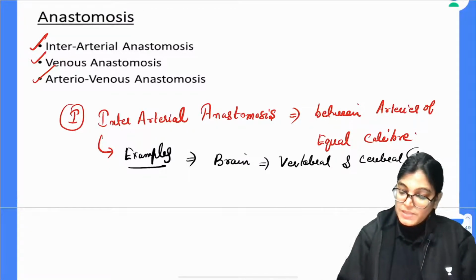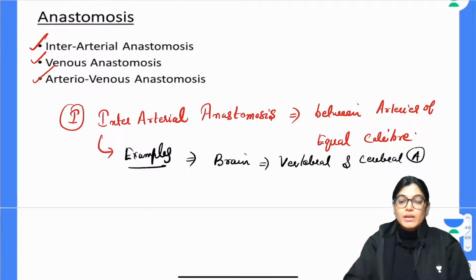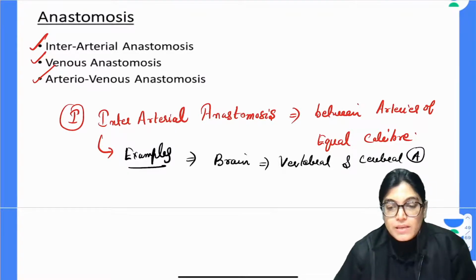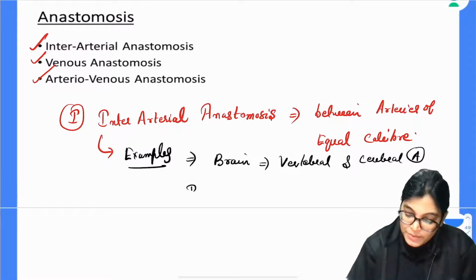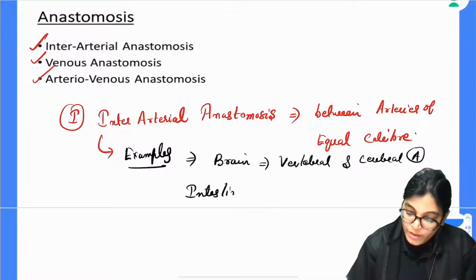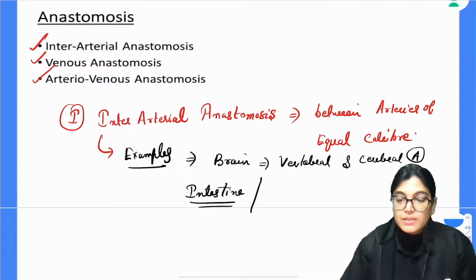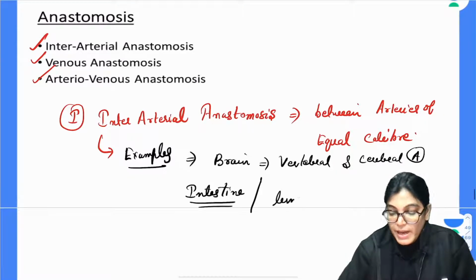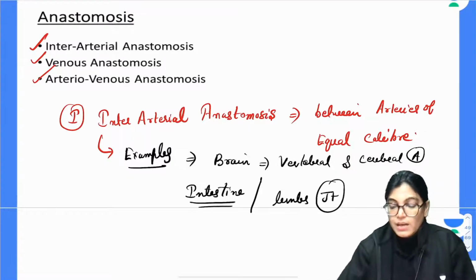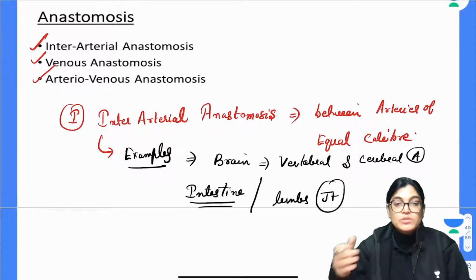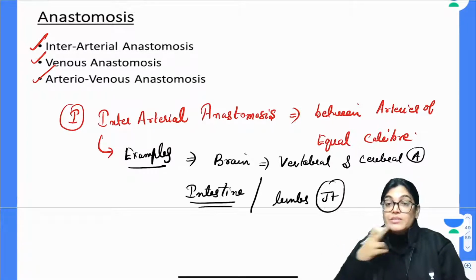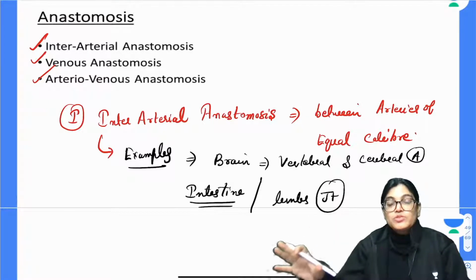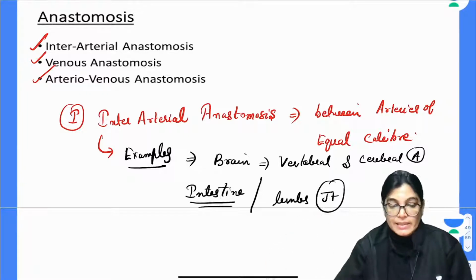These are arteries of similar caliber. Other examples we see in the intestine, and in the limbs around the joints, such as the knee anastomosis, between important arteries of equal caliber. These are examples of interarterial anastomosis.